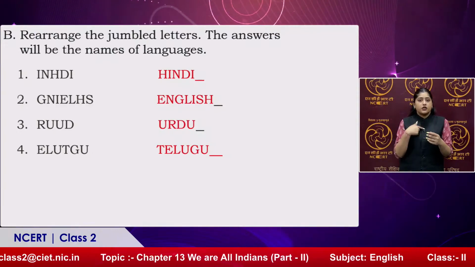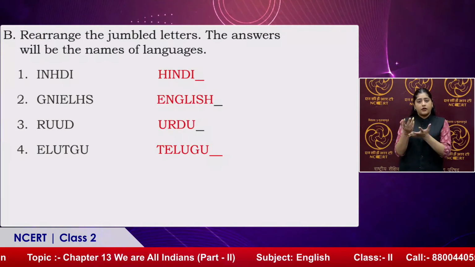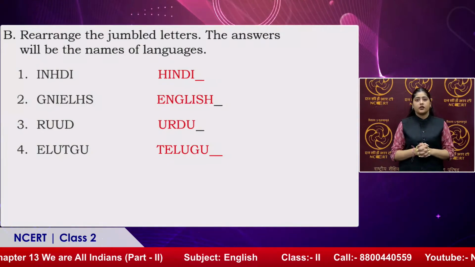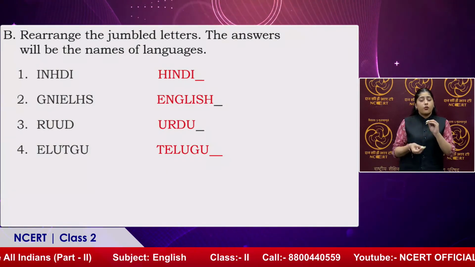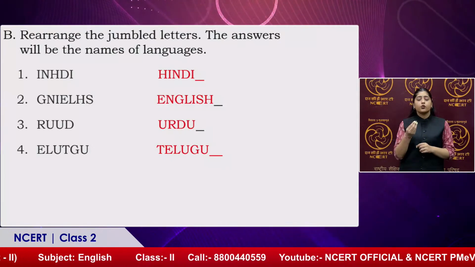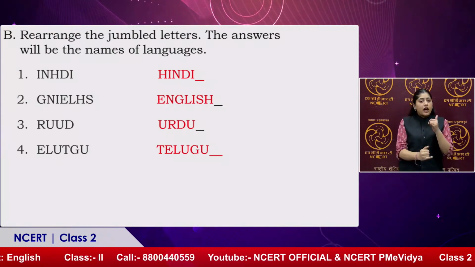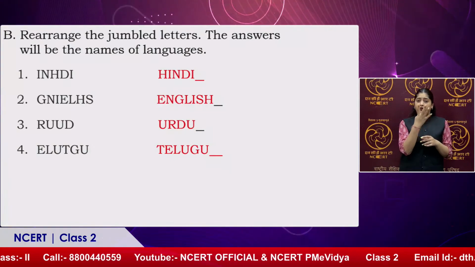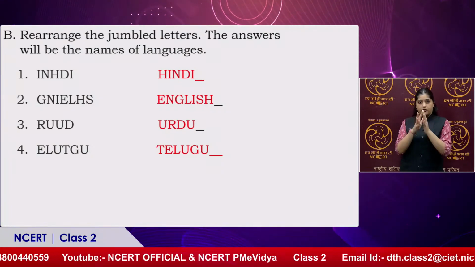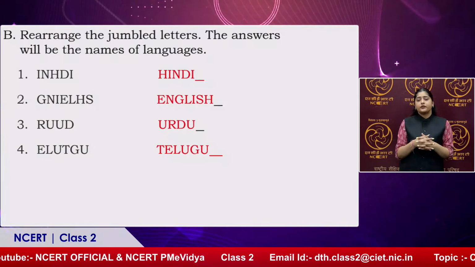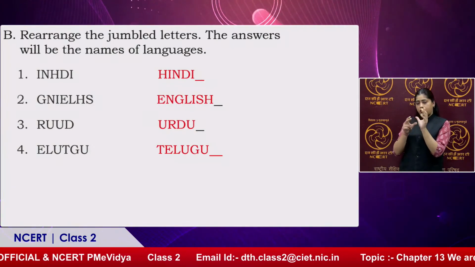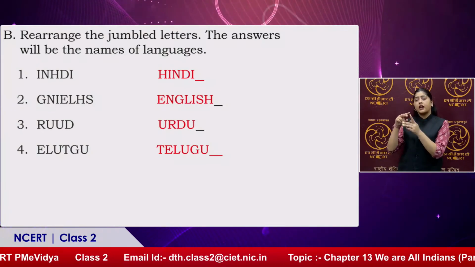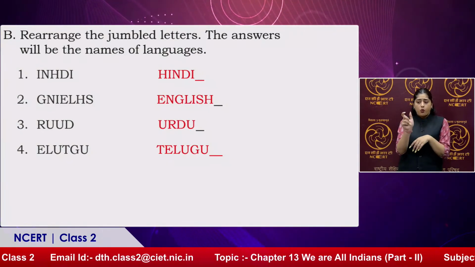As we are now discussing the exercises part of this chapter, our students also need to give more attention to us. Rearrange the jumbled letters. The answer will be the name of the languages. There are four parts to this question. What does rearrange mean? They have given some jumbled letters, and we have to arrange them into a sensible word that will be a language.